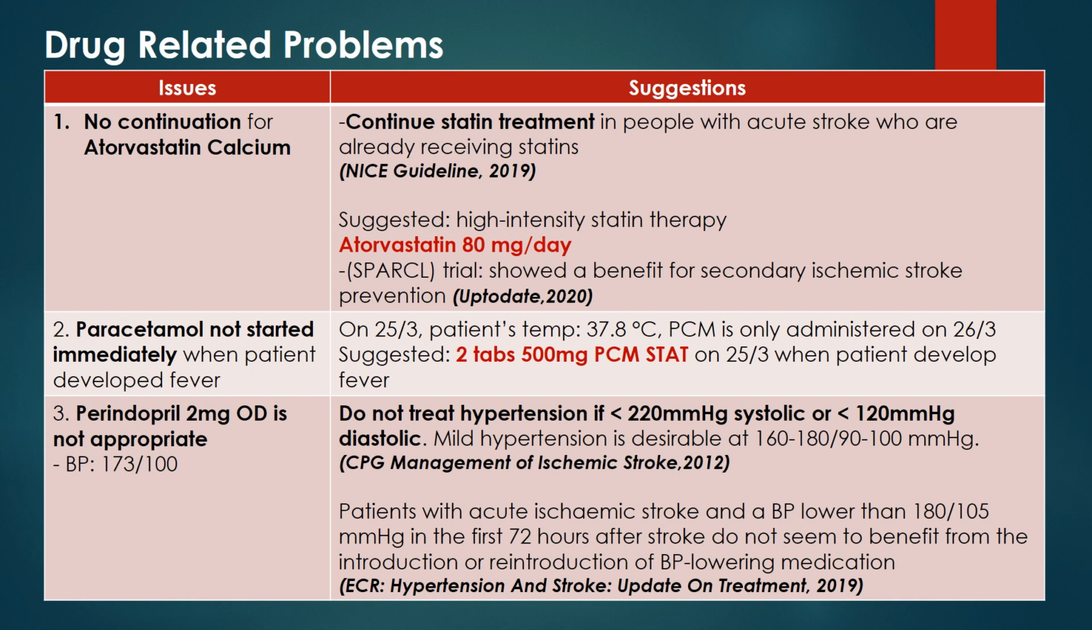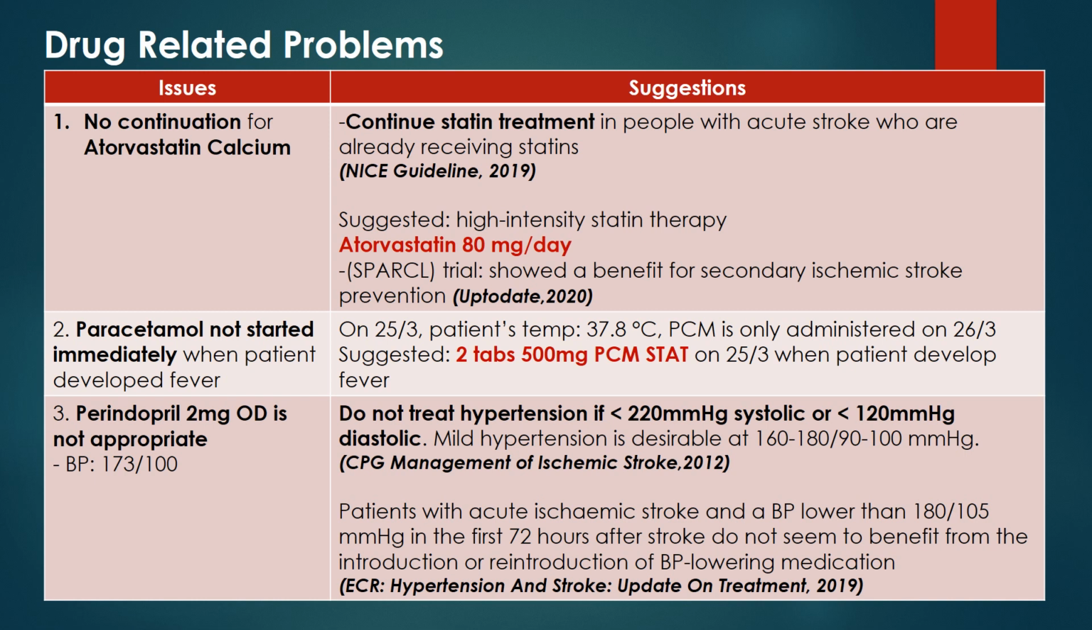There are a few drug-related problems in this case, including no continuation of atorvastatin calcium. From NICE guideline, it is recommended to continue statin treatment in people with acute stroke who are already receiving statins. The suggested regimen would be atorvastatin 80 mg per day. From a trial, atorvastatin has shown benefit for secondary ischemic stroke prevention. Next, paracetamol was not started immediately when patient developed fever. Instead, it was only administered the next day. Suggested to administer 2 tabs of 500 mg paracetamol immediately when patient develops fever.